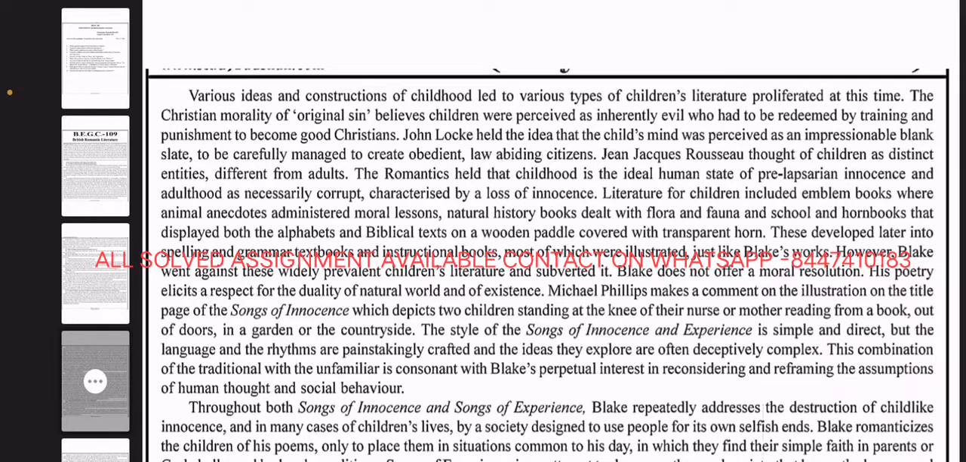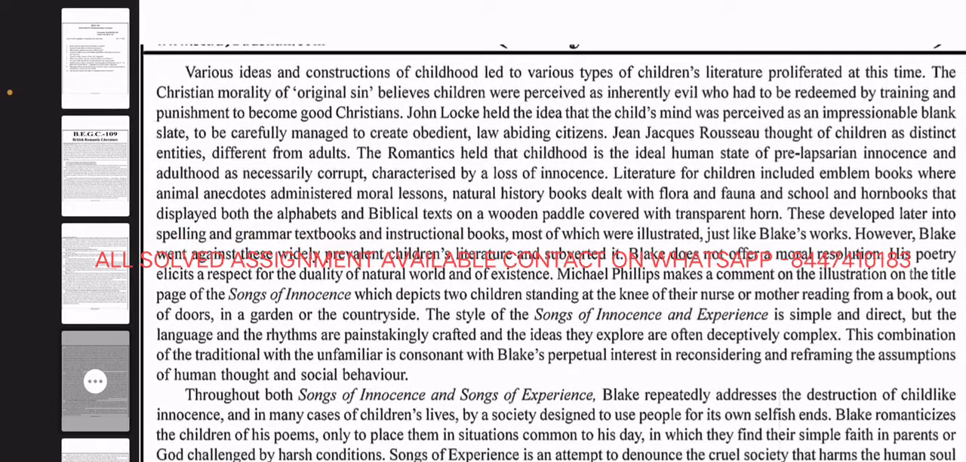Literature for children included emblem books, where animals and anecdotes administered moral lessons; natural history books dealing with flora and fauna; and school and horn books that displayed both the alphabet and biblical text on a wooden paddle covered with transparent horn. These developed later into spelling and grammar textbooks and instructional books, most of which were illustrated just like Blake's works. However, Blake